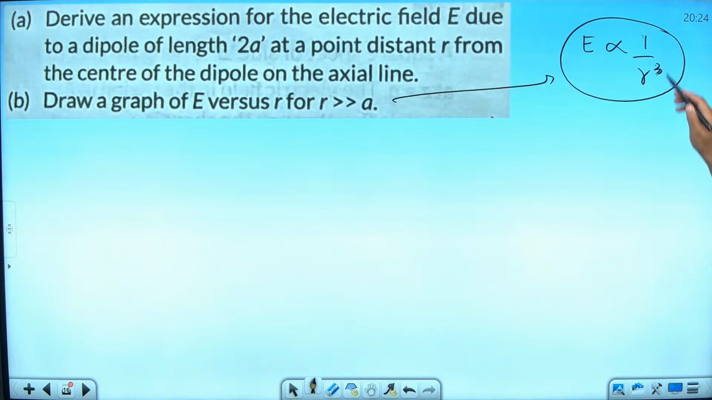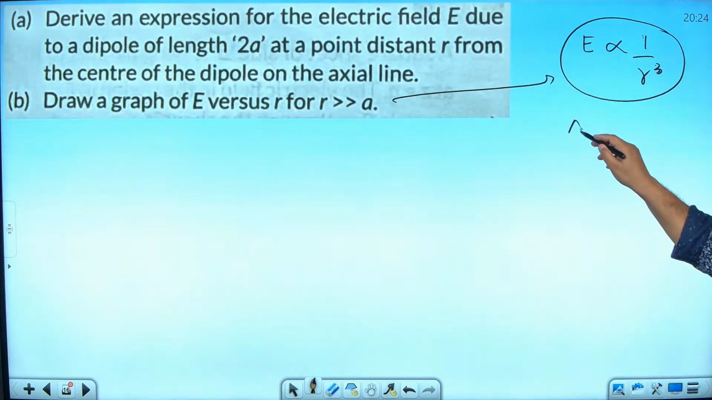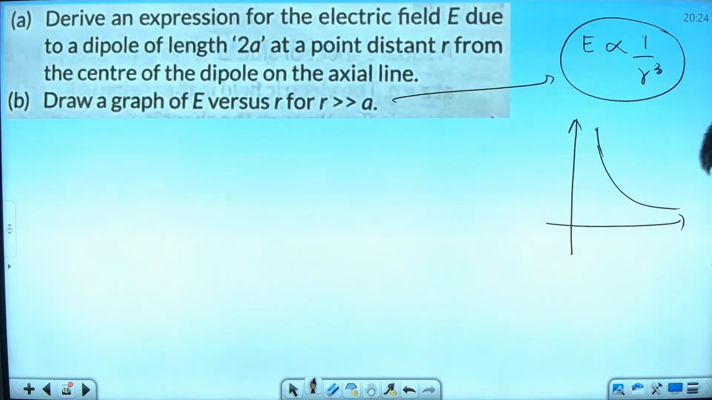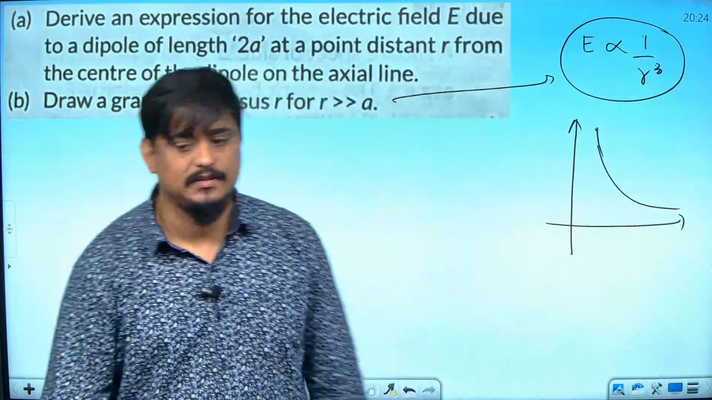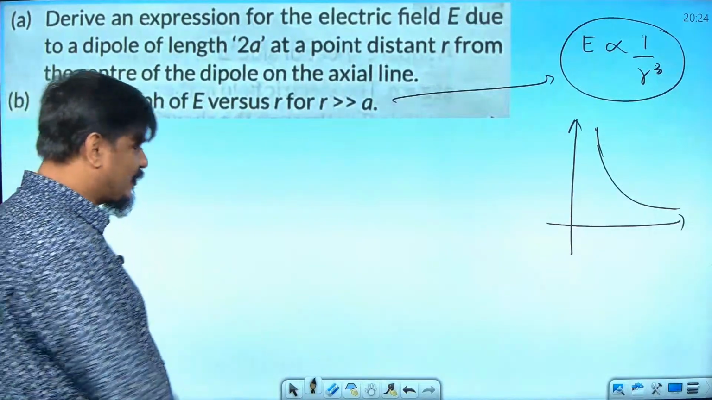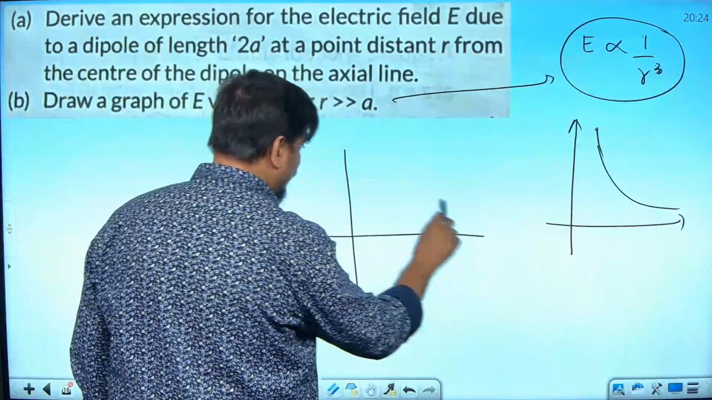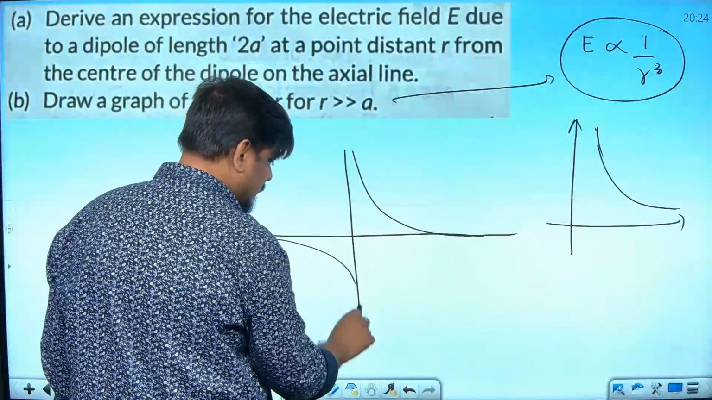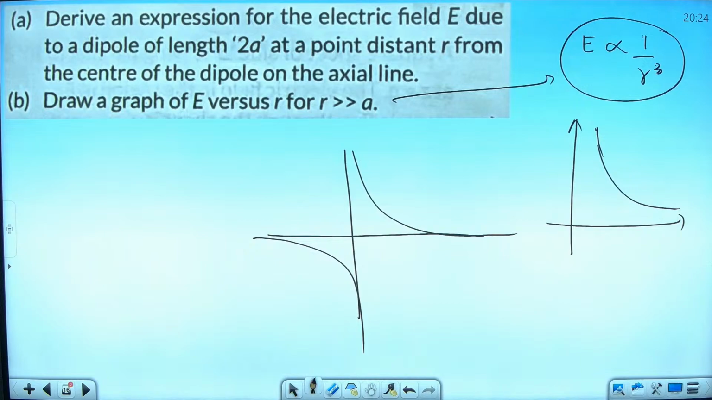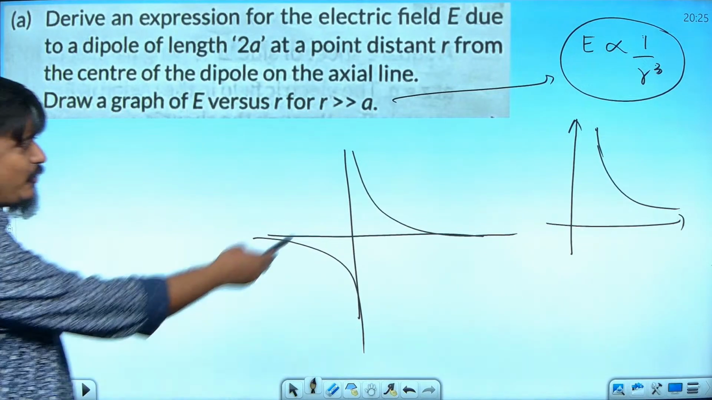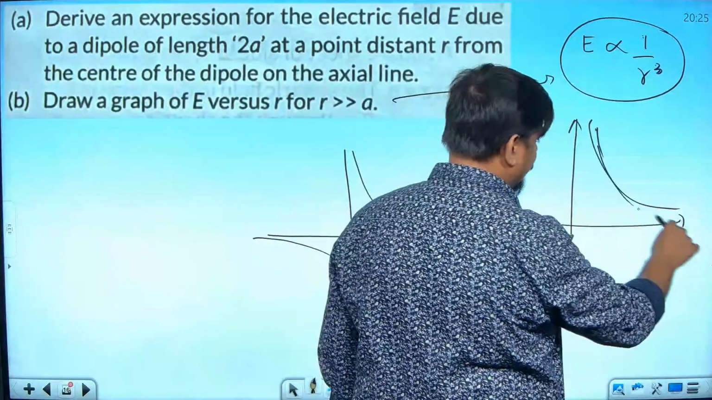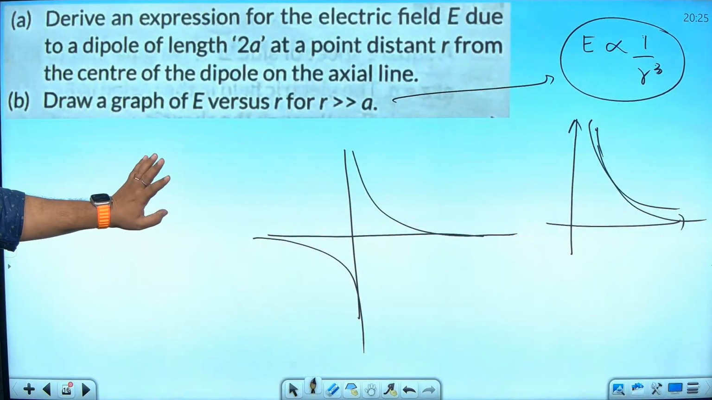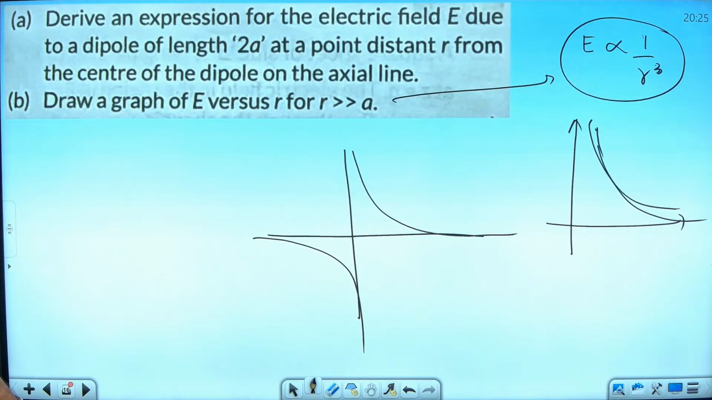For this graph, those who don't know, inverse cubic graph, it will be like this, isn't it? Inverse square also will be similar to this. Actually, if I draw it very exactly, in mathematics terms, it will be like this, always approaching the axes but never meeting. But we cannot take only positive values, so we can draw like this. Understanding? 1 mark for this graph. Remember that. Shall I go ahead?